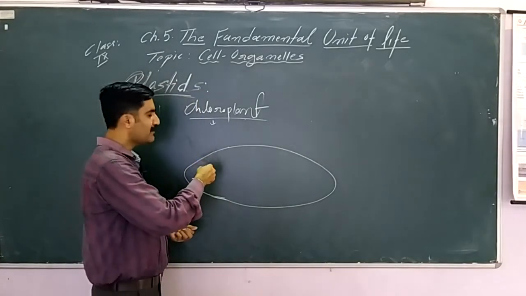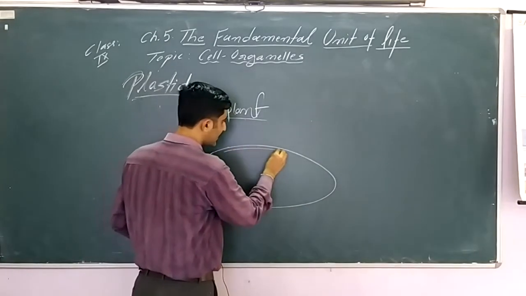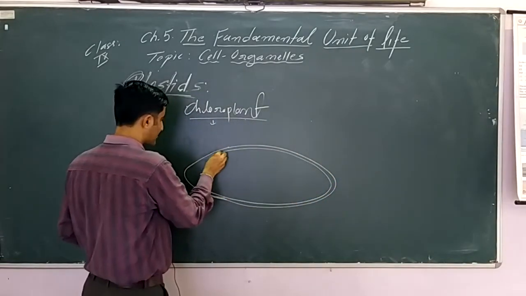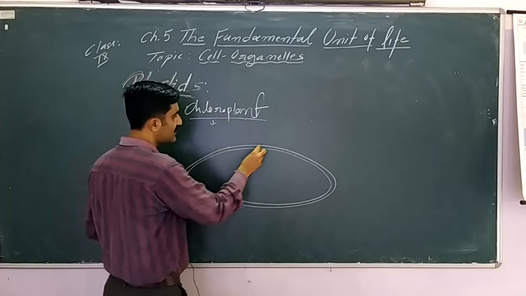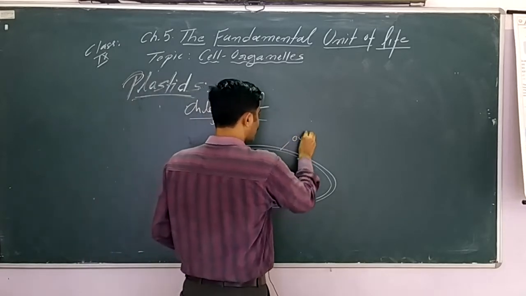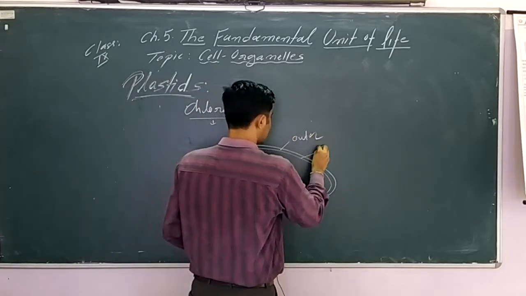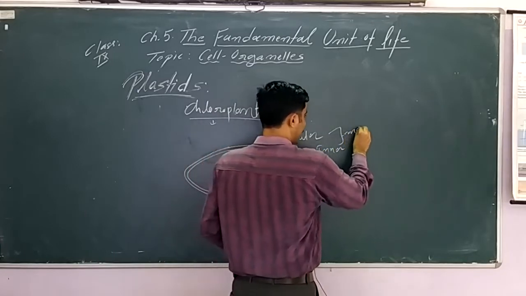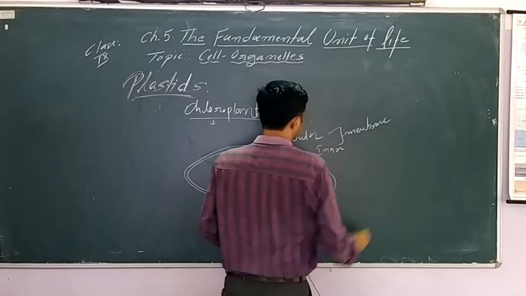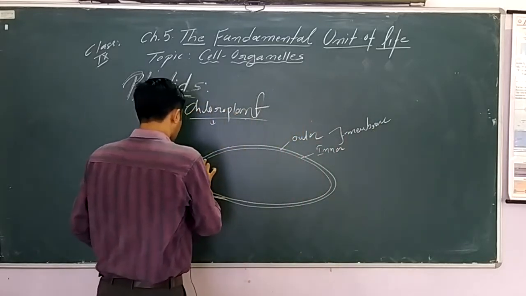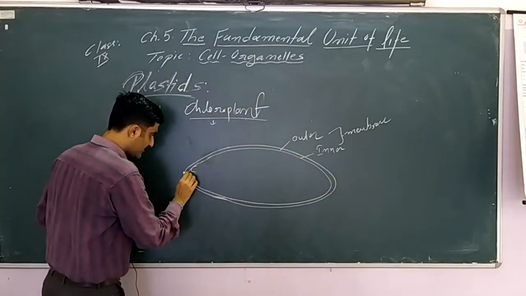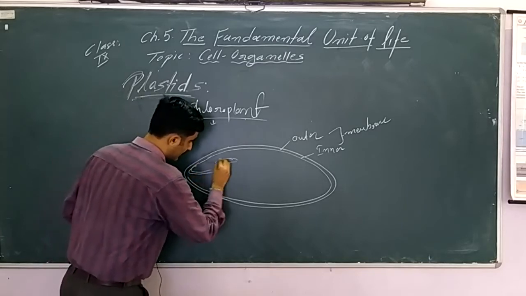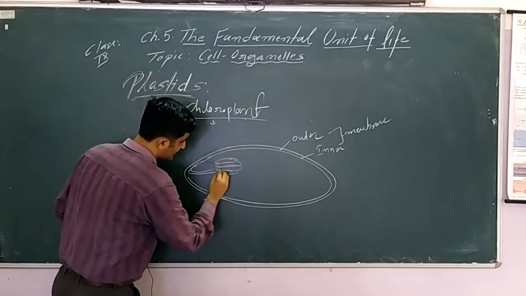Okay, so chloroplast may be of different shapes, but the most common chloroplast in higher plants is rod-like, capsule-like. As we know, this is double membrane. So this is the outer membrane. It has another membrane that is called inner membrane. And the gap present between the membranes is called the intermembrane space. This is the outer membrane. This is the inner membrane, right? So it is double membrane. Now from here we must know there is a presence of internal membranous structures.